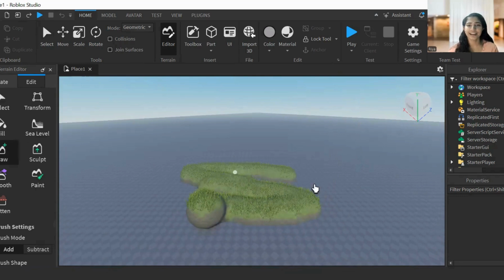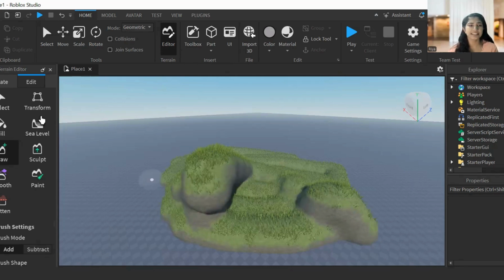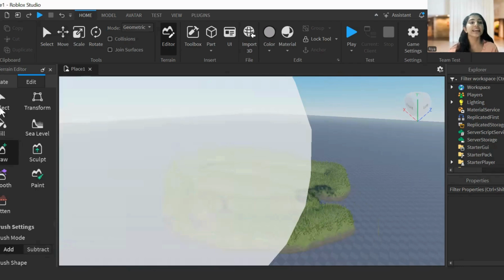Oh, let me draw once again. Okay. Actually, I don't like to draw. We have another method. I will teach you that. So now, I draw some terrains over here. Now, I don't like to draw because this is not that perfect. See, it is not that cool. So in a quick and easy way, I'm going to add a plugin.